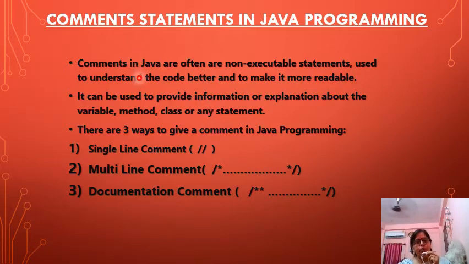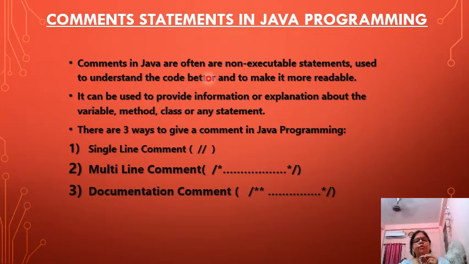In Java we generally use three types of comments: single line comments, multi-line comments, and documentation comments. These are the symbols for writing comments. Two slashes are written for the single line comment. This is for your multi-line comment, and this is for your documentation comment.